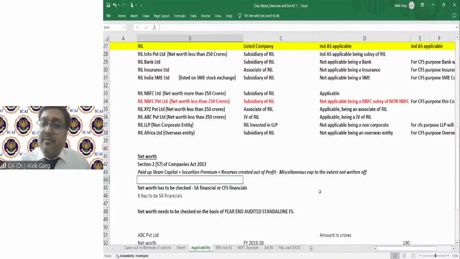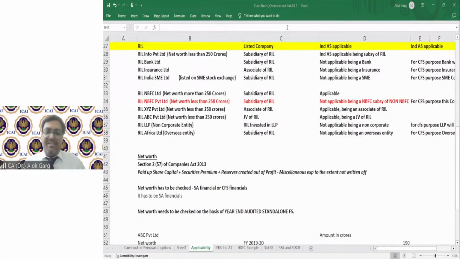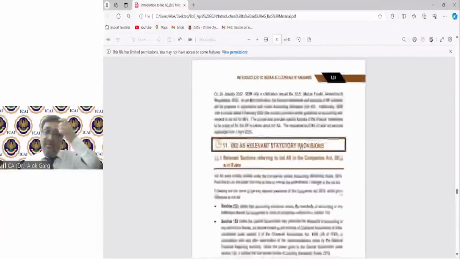So friends, let's understand the net worth. The net worth definition is paid up share capital plus securities premium plus reserves created out of profit, minus miscellaneous expenditure to the extent not written off. I am sharing the institute study material, and there we will discuss one of the questions on net worth. Please let me know if the study material is visible.